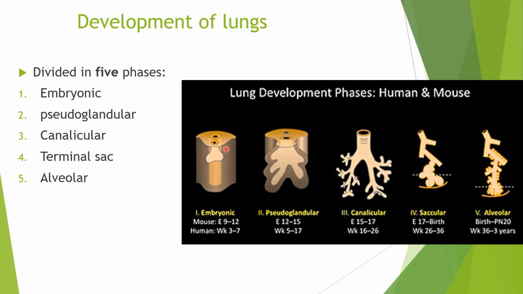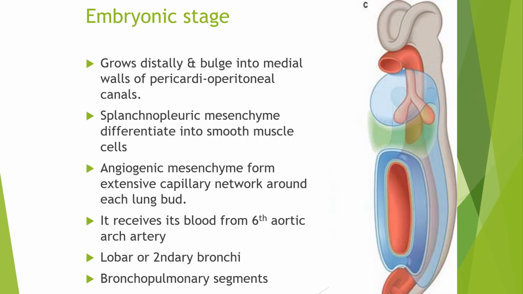The first phase is the embryonic phase, which is from the 3rd to 7th week of development. The second phase is the pseudoglandular phase, which is from 5 to 7 weeks of development. The third phase is the canalicular phase, which is from 16 to 26 weeks. Then the saccular or alveolar sac phase, and the last phase is the alveolar phase. So we will discuss each of the phases separately. First is the embryonic phase.